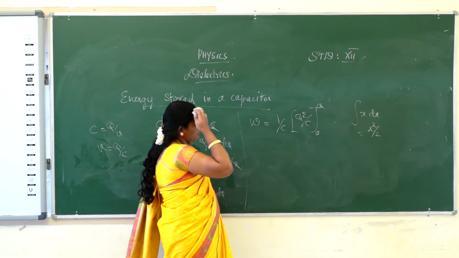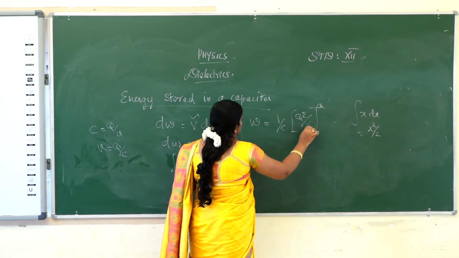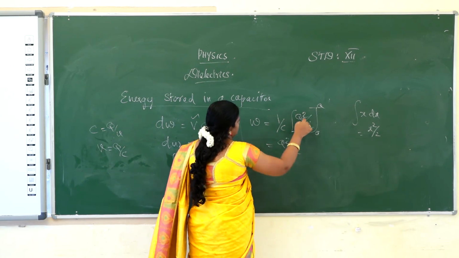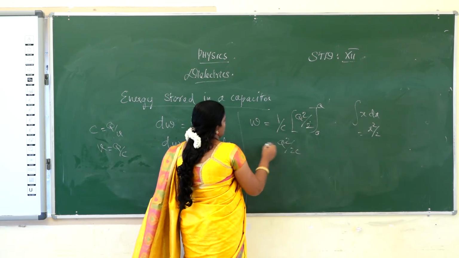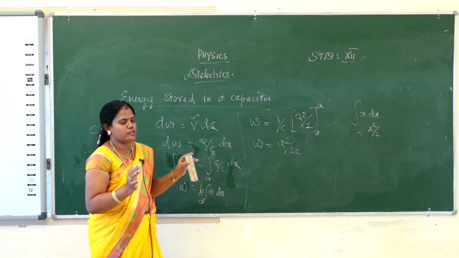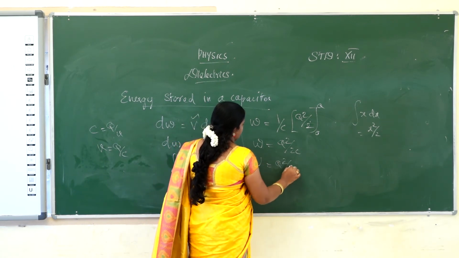Then q square by 2C. Applying the upper limit q and the lower limit 0, we get q square by 2C. That is the work done. So always the work done is stored as electrostatic potential energy. So the energy U is equal to q square by 2C.